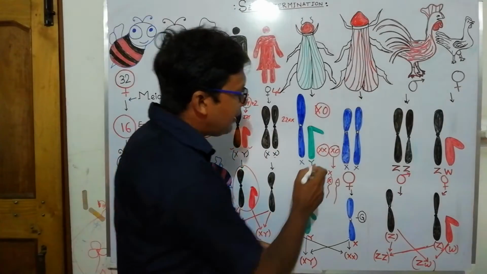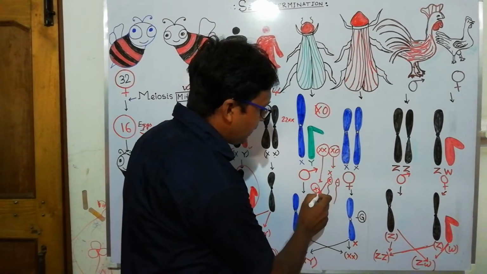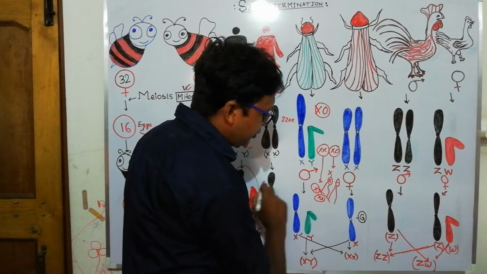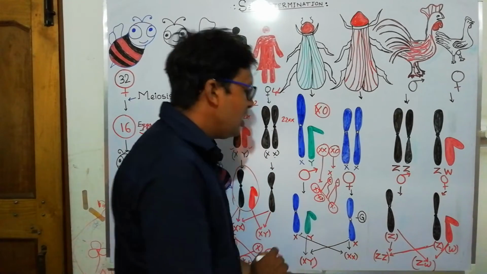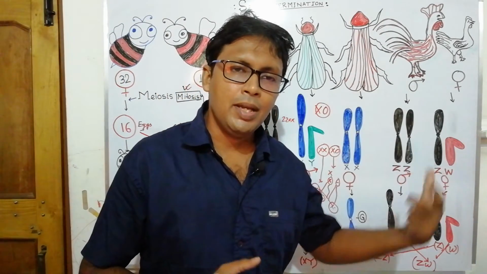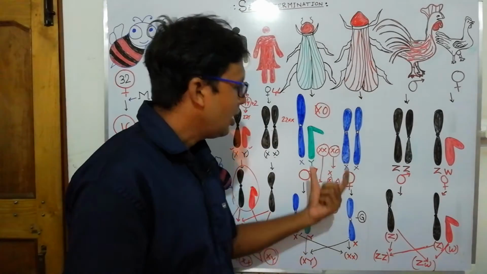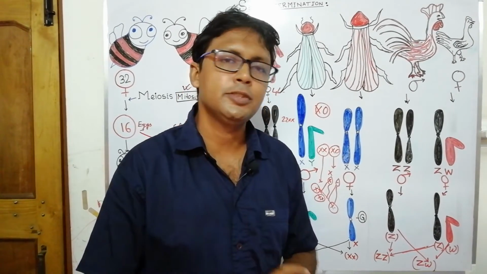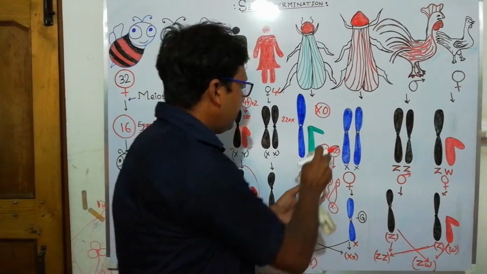So what will happen? Female will produce only one type of gamete, that is egg with X chromosome. When the X sperm will fuse with the egg, then we will produce the female. When the sperm with no sex chromosome will fuse with the egg, this will produce a male individual. So male and female in this case are determined by the sperms of the male grasshopper. There are 2 types of sperms. This is also a heterogametic type of male sperm production. So this one is very important in this case.